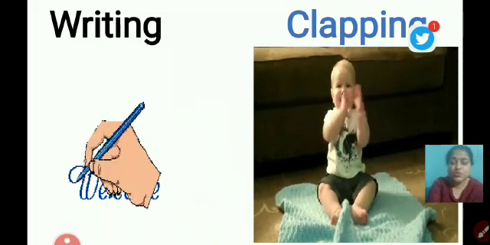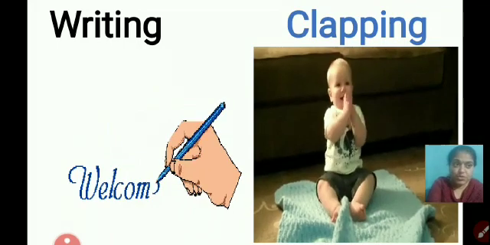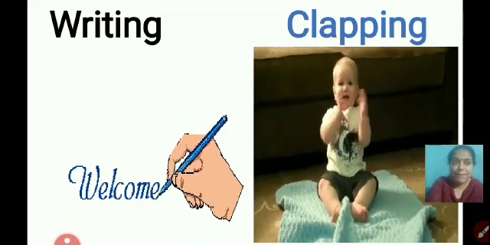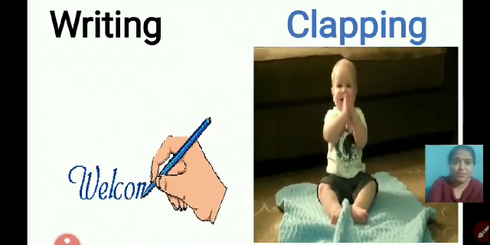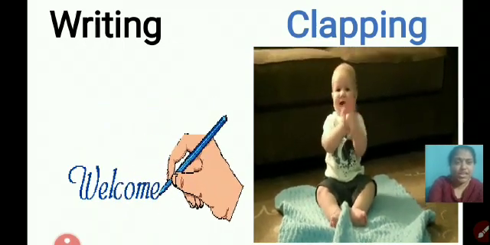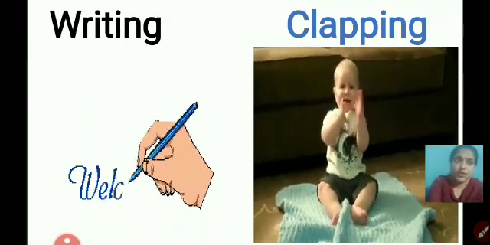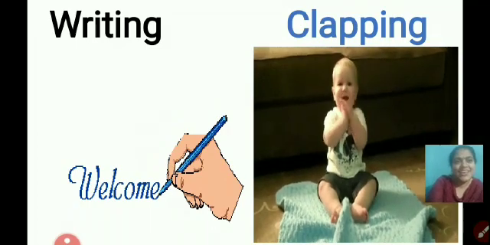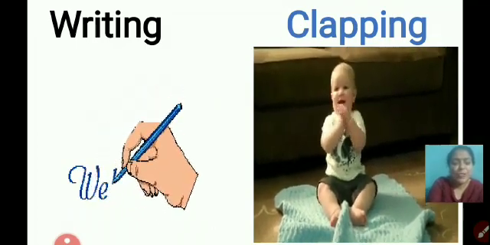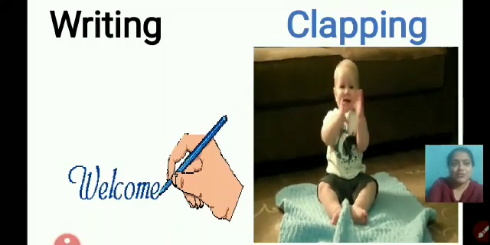First use of our hand is writing. For writing, it is very important to hold, matlab pakadna. You have to hold your pen or color or whatever pencil you are using. With the help of hands, you can hold not only a pencil, but many other things: utensils, glass, books, many things, right? In the second picture you can see the kid is clapping. So for clapping also you have to use your hands.